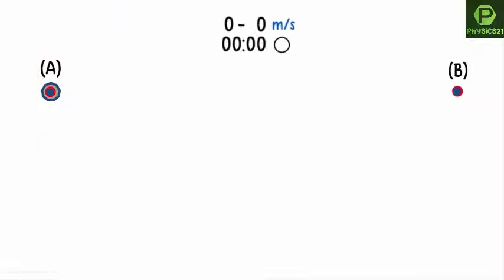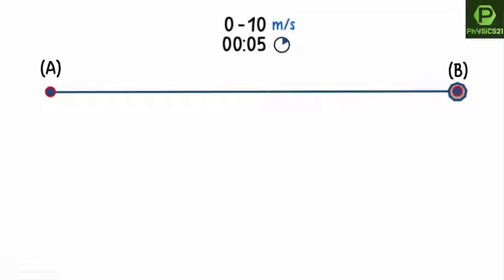Say this object is at rest initially at point A. It then travels to the right and attains a velocity of 10 meters per second in 5 seconds. What will be the acceleration here at point B? We can look at the formula to get the answer.